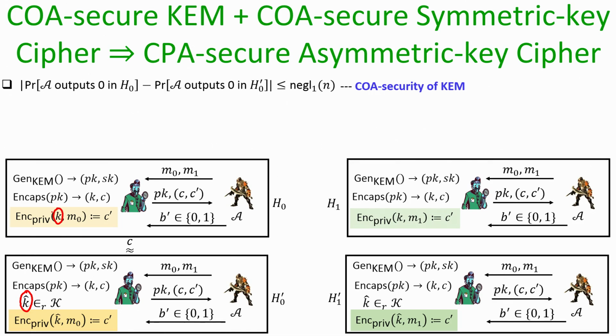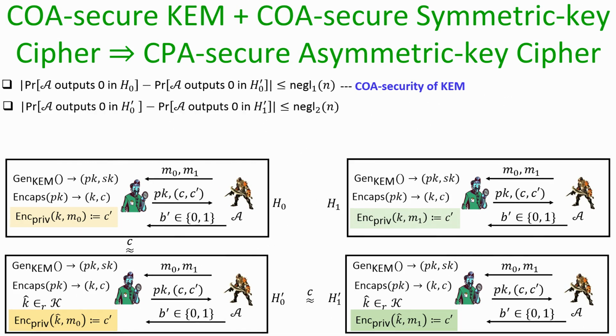From the viewpoint of the adversary, the C dash could be an encryption produced by both kinds of keys. It cannot distinguish whether it is seeing C dash of type H0 or C dash of type H dash sub 0. We can formally prove that by reducing the security to the COA security of the underlying KEM. I am not going into the exact proof of that; I leave those details for you as an assignment.